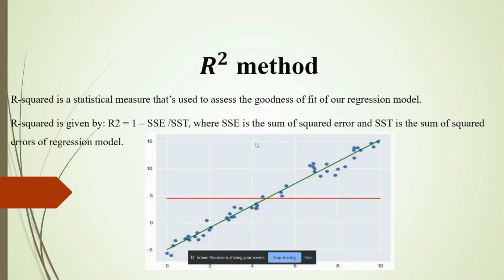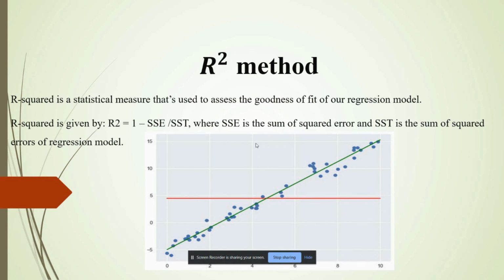R square method, which is also known as the coefficient of determination, is a model performance metric which is used to find the goodness of fit. It determines how well the line of regression fits with the set of observations. The process of finding the best model out of various models is called optimization, and this can be achieved by using the R square method.